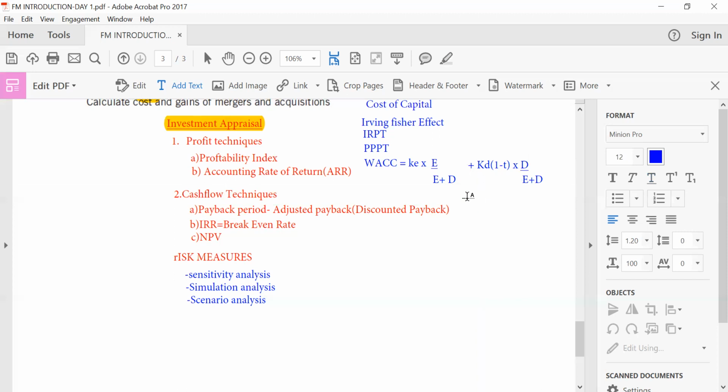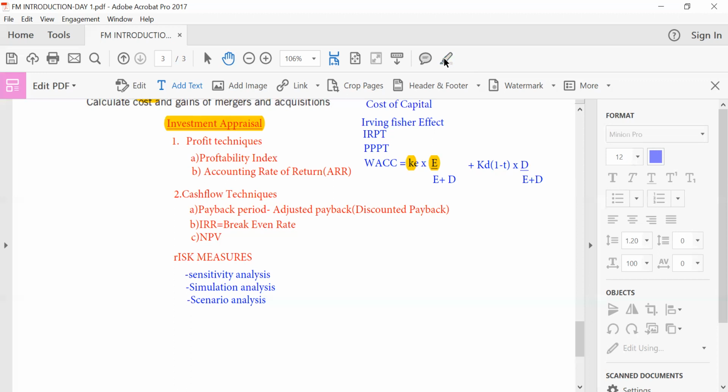But we have elements in the formula. For example, we have KE. What are the numerous ways of calculating KE, the cost of equity? We need to master all these bits as early as possible. I'm never going to do this at a later point. Never. Good. How do we determine the market value of equity? What are the numerous ways of determining market value of equity? Market value of debt, how do you determine that?